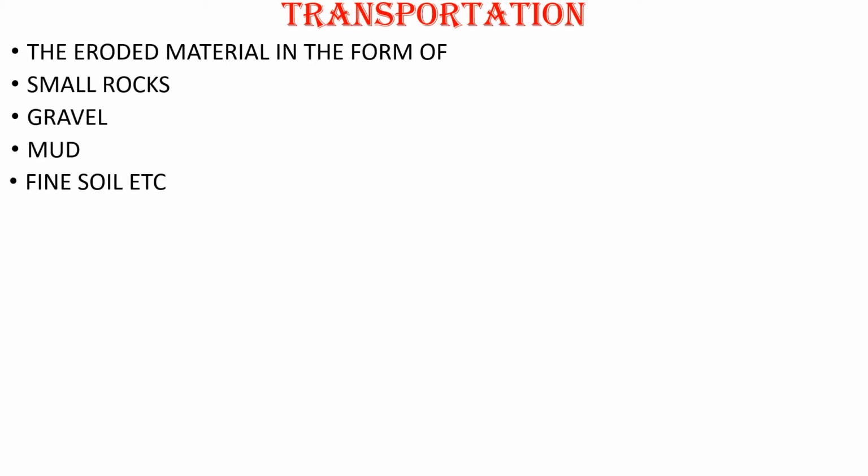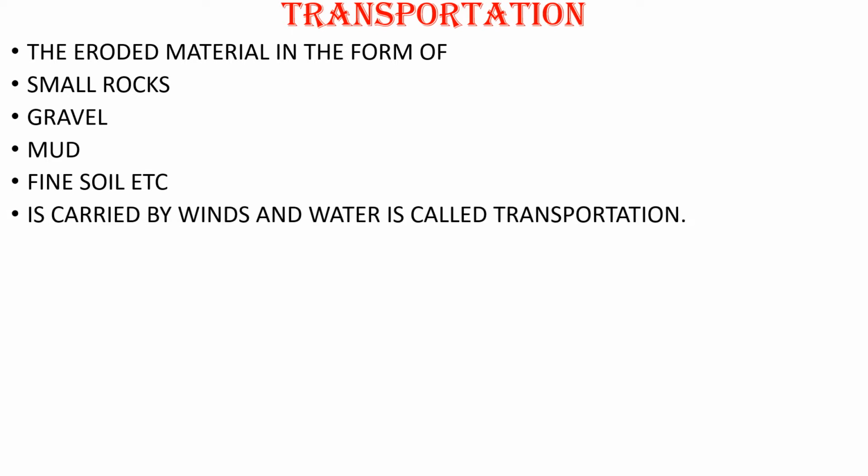Now the third form is transportation. First form was weathering, second form was erosion, and the third form is transportation. Now what is transportation? The eroded material in the form of sand, small rocks, gravel, mud, fine soil, etc. is carried by winds and water, and this carrying procedure is called transportation. That is, weathering happened, after weathering erosion happened, and after erosion, they have to be moved from that place. So this process is being done by the water and air.